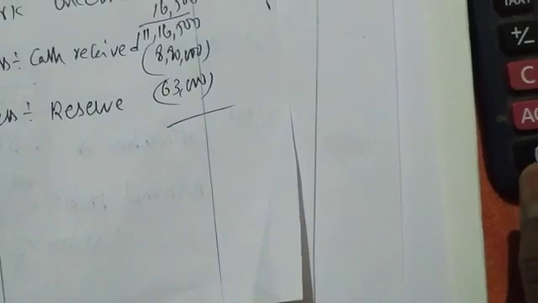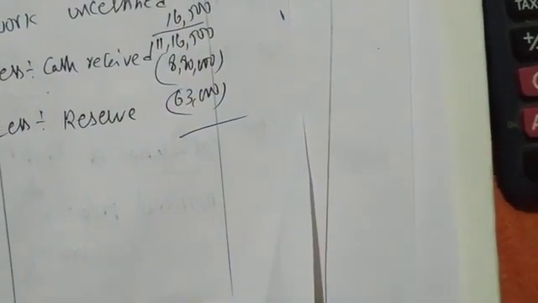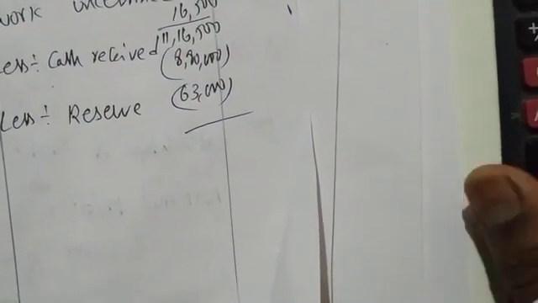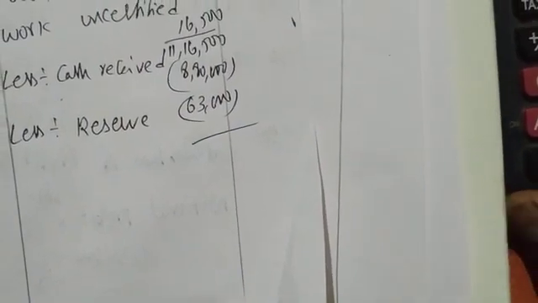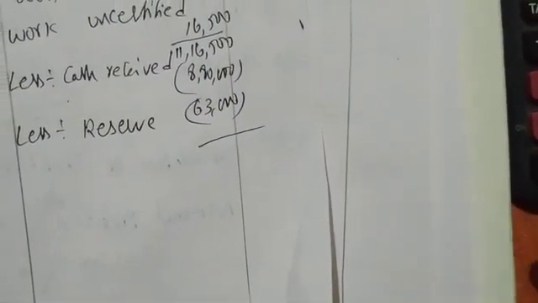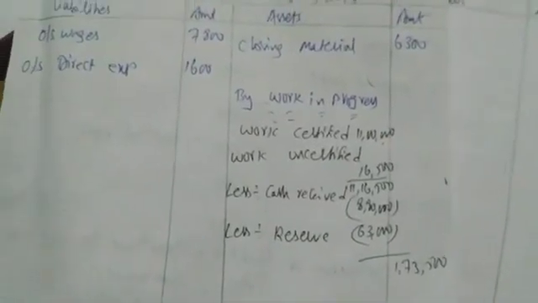Eleven lakh 16,500 minus 8,80,000 minus 63,000, we get 1,73,500. Sorry, 73,500. That's it. Don't add any amounts in the balance sheet. Do not tally it. This is only your solution. This is only the balance sheet. Do not add anything. Don't add amounts here and here.